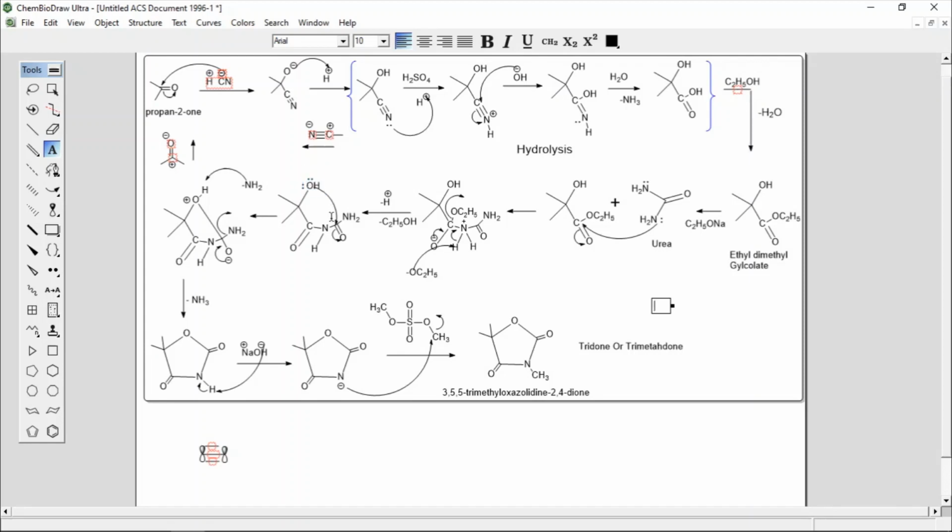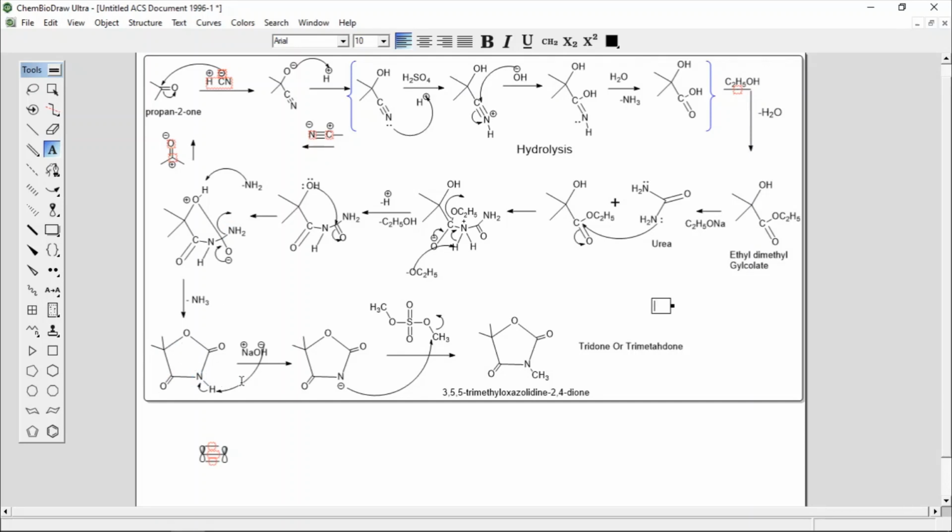So that lone pair will attack this carbonyl carbon, and the pi bond will break, putting a negative charge on oxygen. Then the negative charge will delocalize, and NH2 is a leaving group. Then that NH2 takes a proton from this oxygen to stabilize. Now this oxygen has a positive charge and 3 bonds, so to stabilize it takes a proton, and NH3 leaves as the byproduct. Then in the next step you will get this derivative of oxazolidine dione.